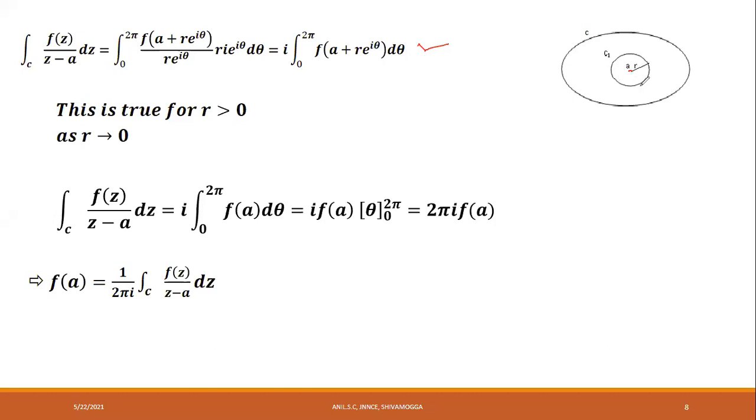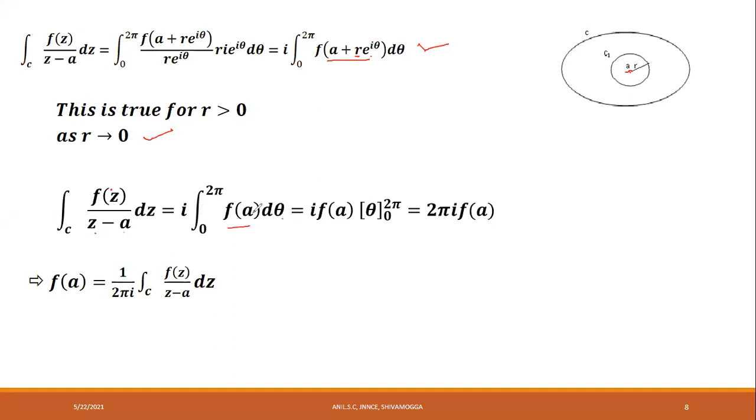To reduce this circle to a point circle a, you make the radius 0. If the radius is equal to 0, then C1 will be a point circle a. Therefore, as r tends to 0, the integral over C of f of z divided by z minus a is equal to i into, here r is 0, 0 into anything is 0, f of a into d theta.